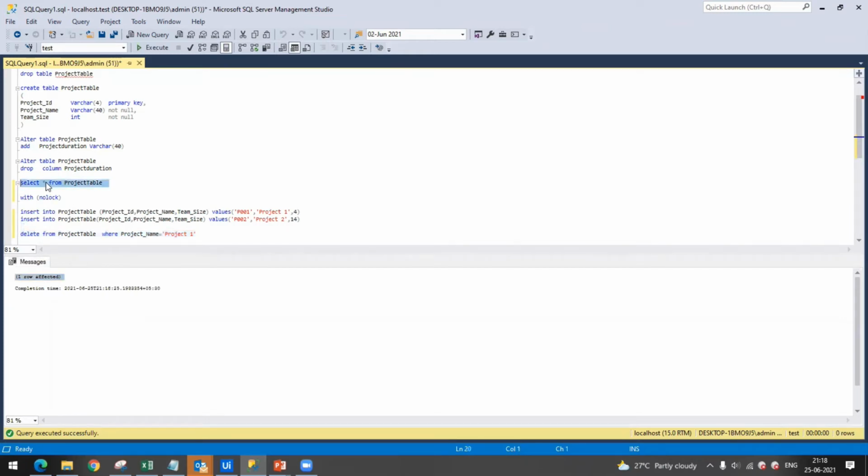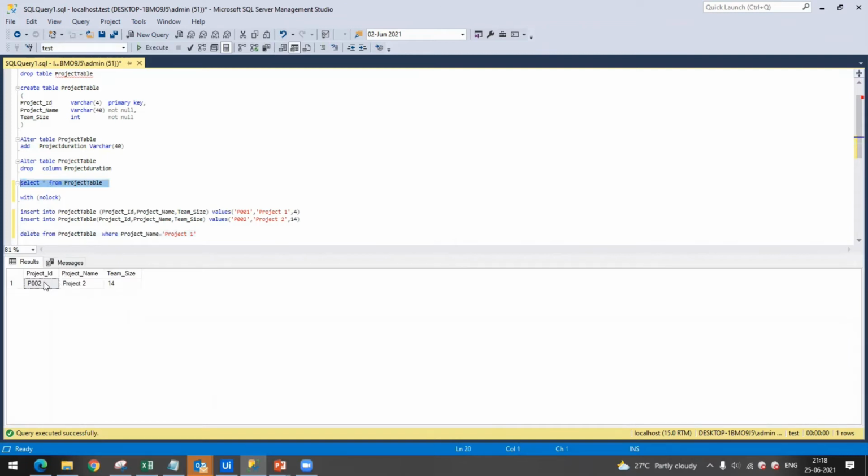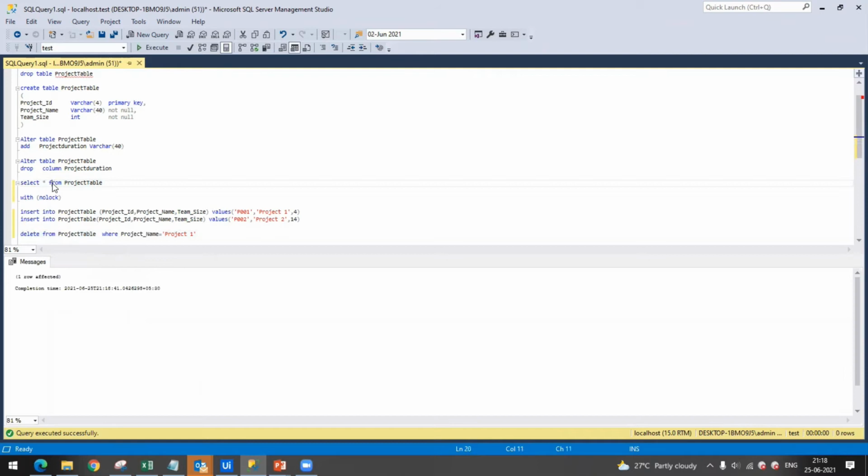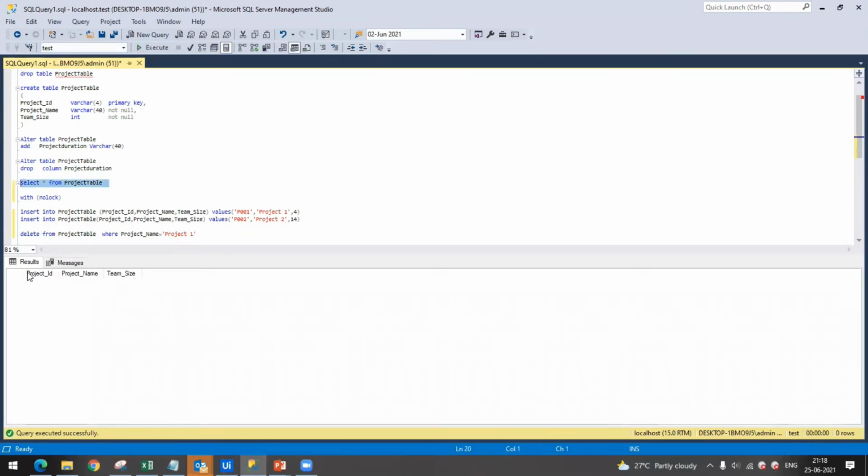And let me check the result. So only project two is left. So same activities we will be performing using UiPath. So I'm just deleting all the tables, all the rows. And if you see, my table columns are blank.